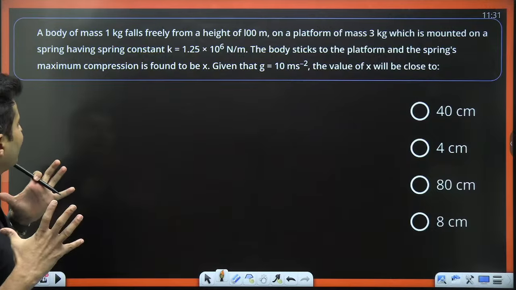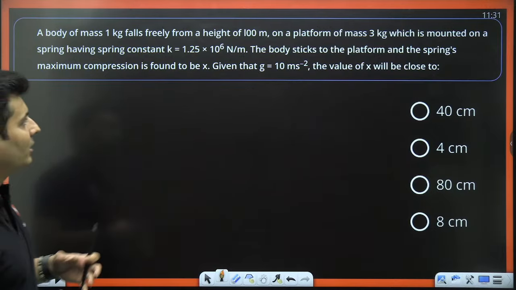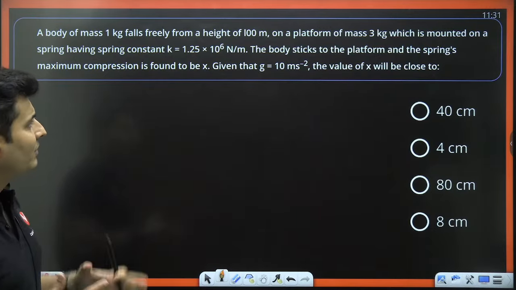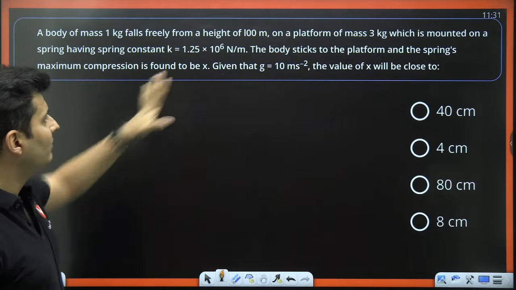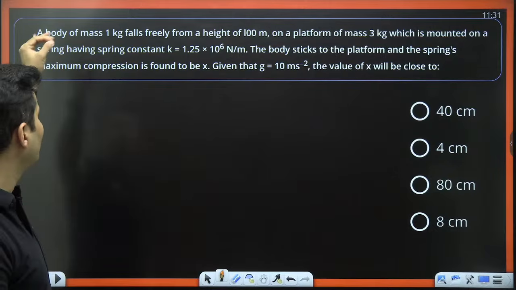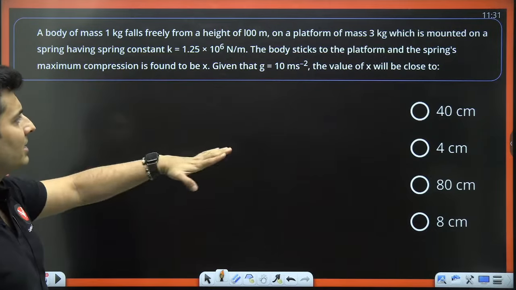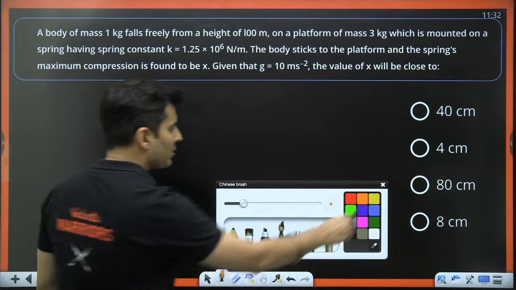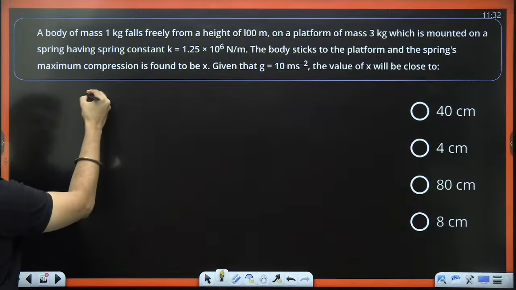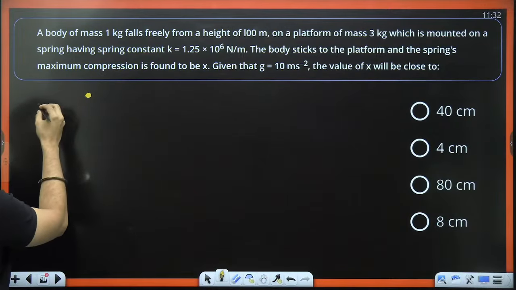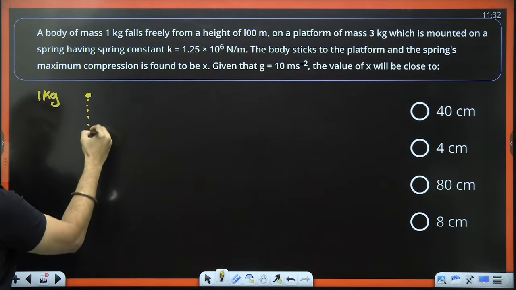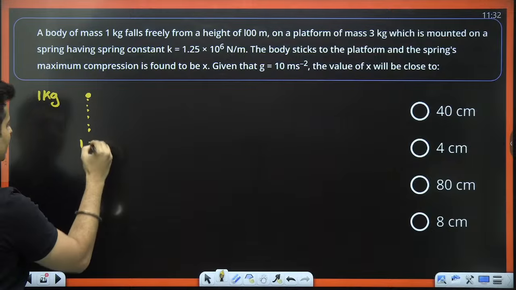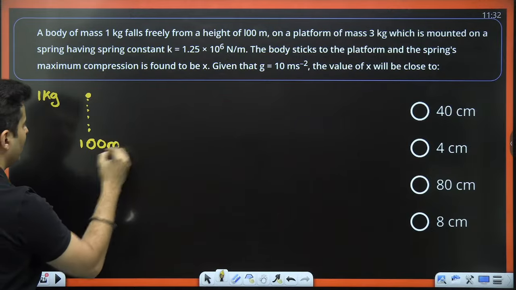A body of mass 1 kg falls freely from a height of 100 meters on a platform of mass 3 kg, which is mounted on a spring having a constant of this much. The body sticks to the platform. The maximum compression is x. What is the value of x? So very straightforward. The height is quite large. The mass of the body is basically 1 kg and the height of drop is 100 meters. That is also quite a lot.